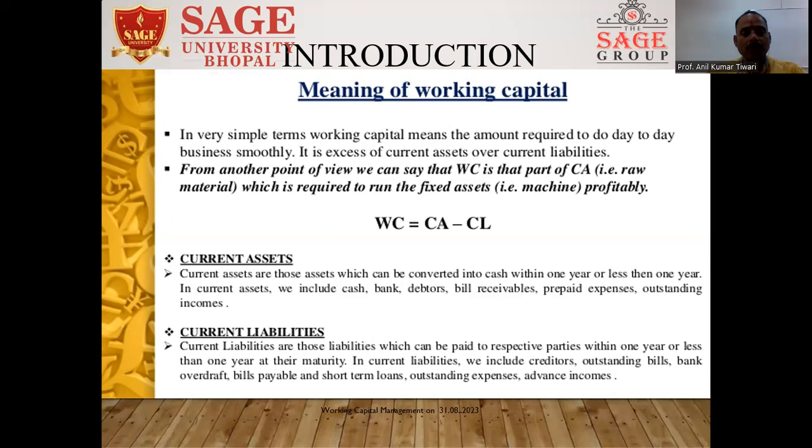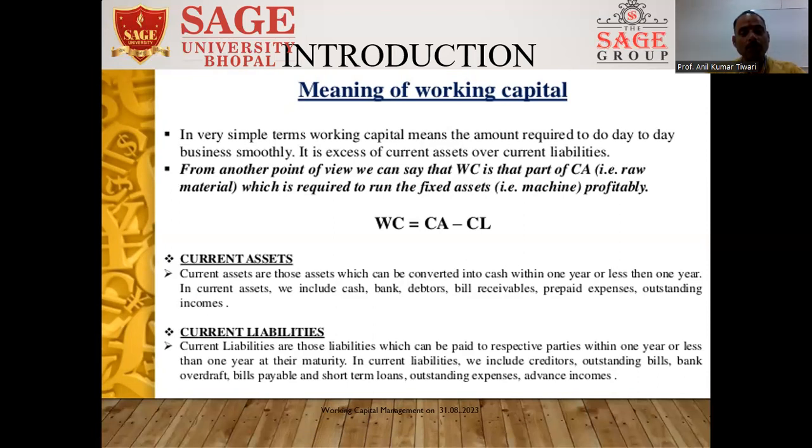First of all, I'm going to tell you what current assets mean. Current assets are those assets which can be converted into cash within a year or less than one year. In current assets, we include cash, bank, debtors, bills receivable, prepaid expenses, and outstanding income. Similarly, I now want to tell you what current liabilities mean.